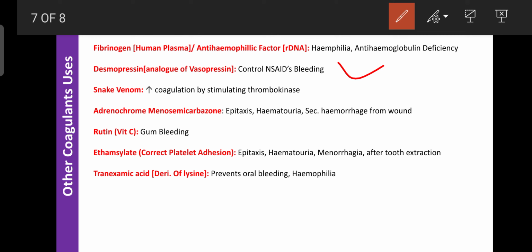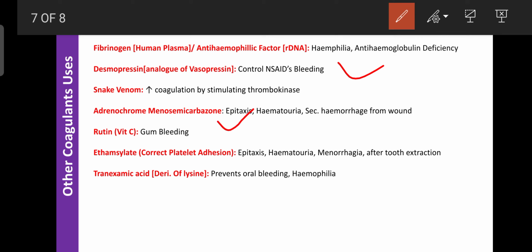Then another drug is adrenochrome monosemicarbazone. This drug is mainly helpful for the treatment of epistaxis, which is nose bleeding.